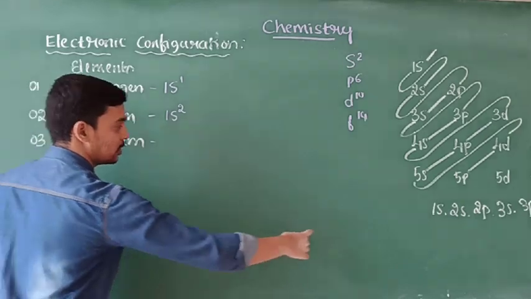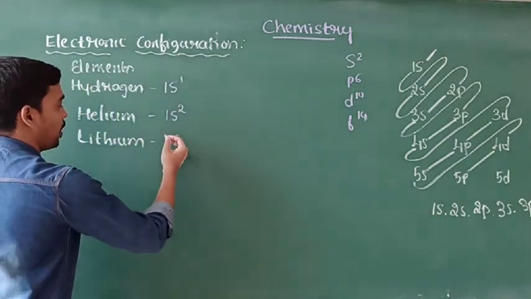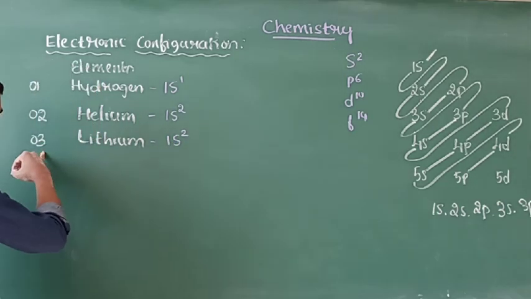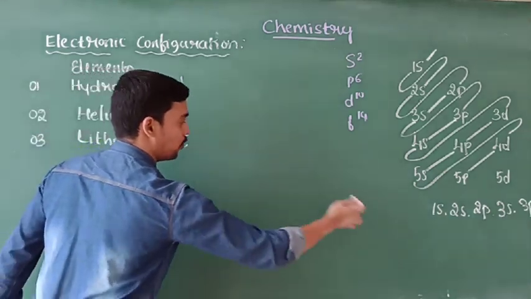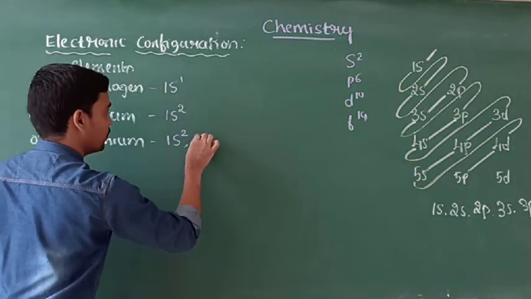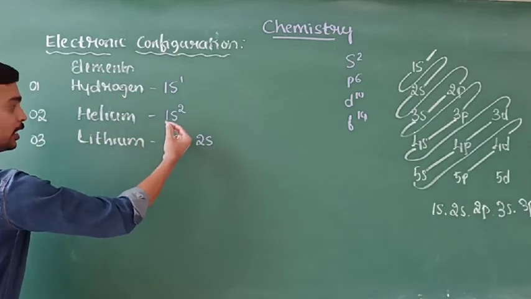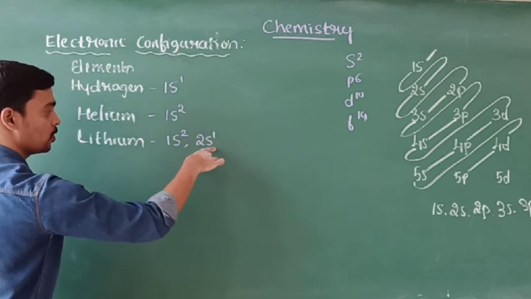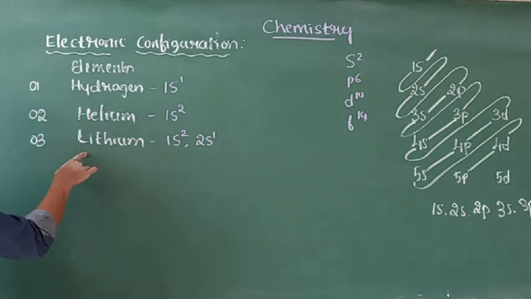First the electrons enter into the 1s. The maximum capacity of s is 2. Here 3 electrons are present. Already 2 electrons entered into the 1s. Next, after 1s it is 2s. Here only 3 electrons are present. Already 2 entered into the 1s and the remaining 1 is in 2s. 1s2, 2s1 is the electronic configuration of lithium.